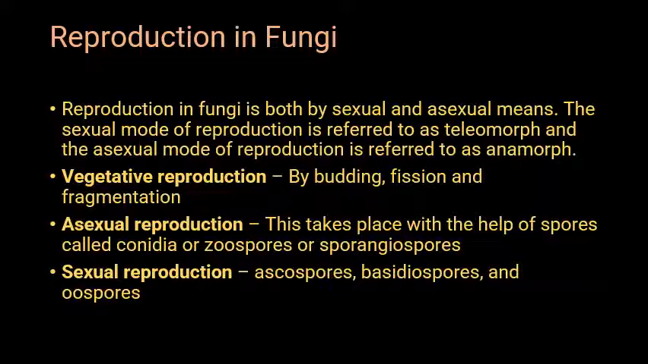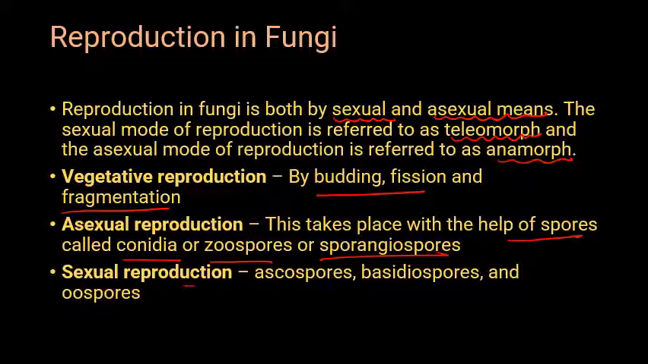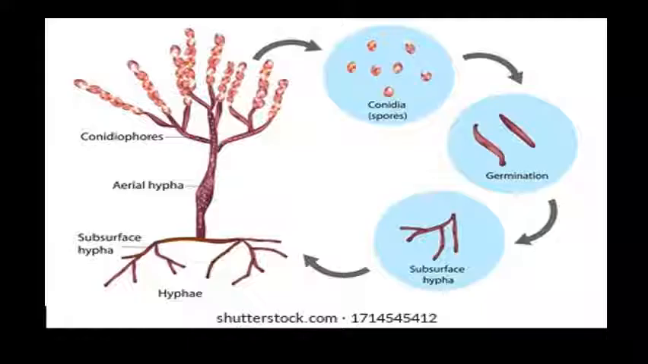If we talk about reproduction, reproduction in fungus takes place by both sexual and asexual means. The sexual mode of reproduction is referred to as teleomorph and asexual mode anamorph. By vegetative reproduction: budding, fission and fragmentation. Asexual reproduction takes place with the help of spores: conidia, zoospores, sporangiospores. And sexual reproduction also by spores: ascospores, basidiospores and oospores. Clear? So this is all about fungi.